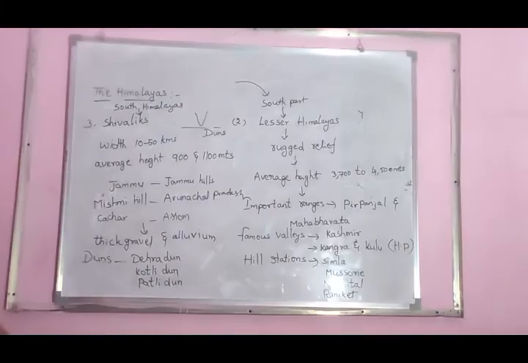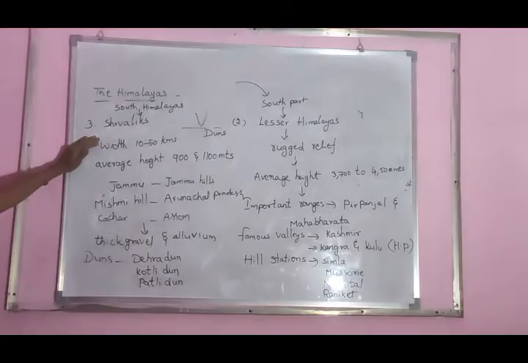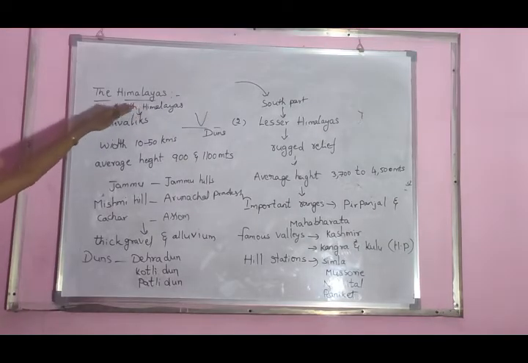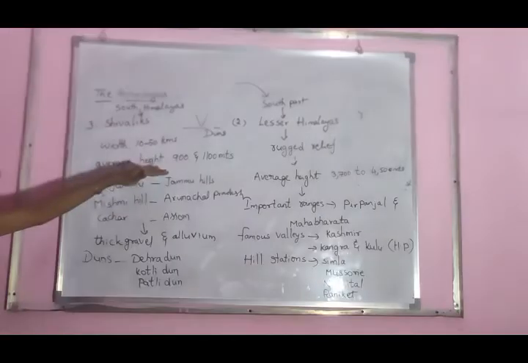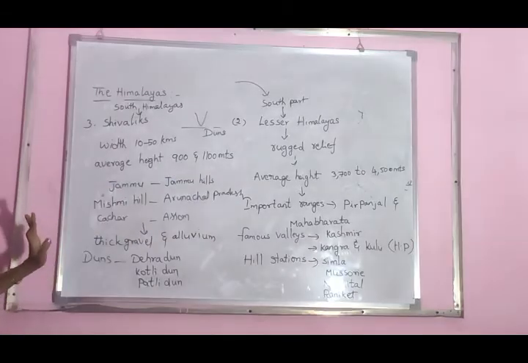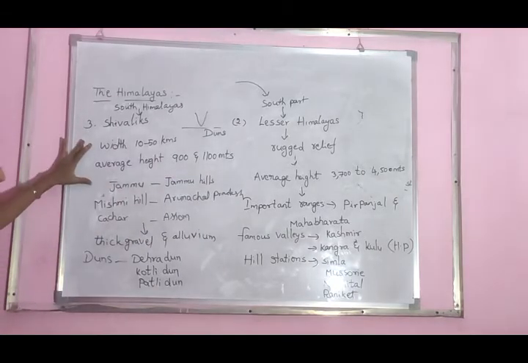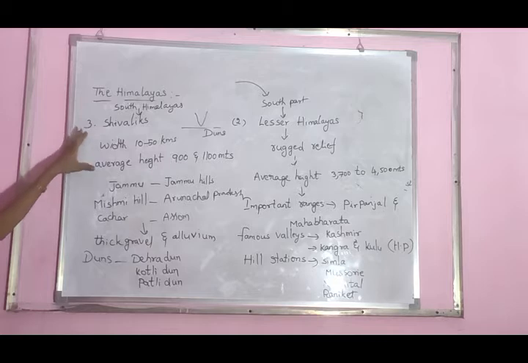Next, the third one is the Shivaliks, the southern part of the Himalayas. The average height of the Shivaliks is only 900 to 1,100 meters. Local people call these ranges by different names.